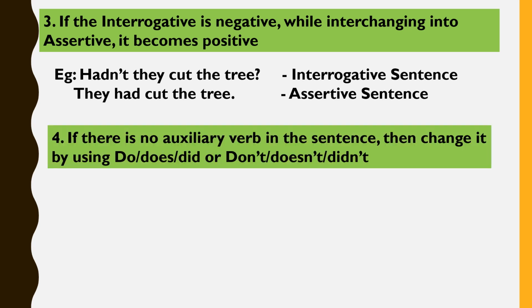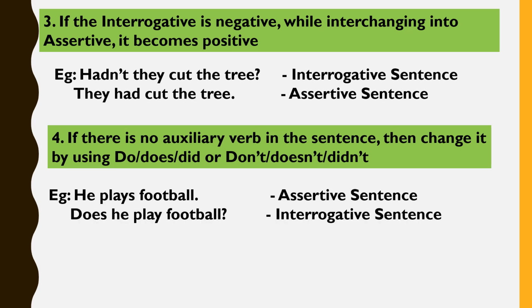Another rule is that if there is no auxiliary verb in the sentence, no helping verb in the sentence, then we change it by using the words do, does, did, or don't, doesn't, didn't in it. For example, he plays football. This is an assertive sentence.